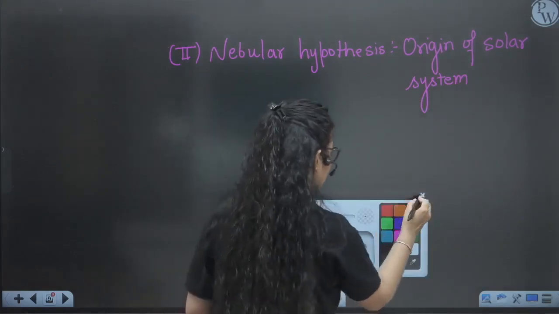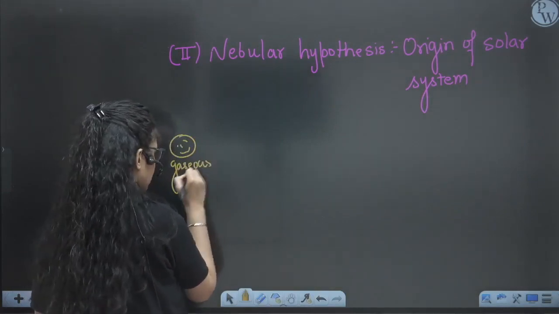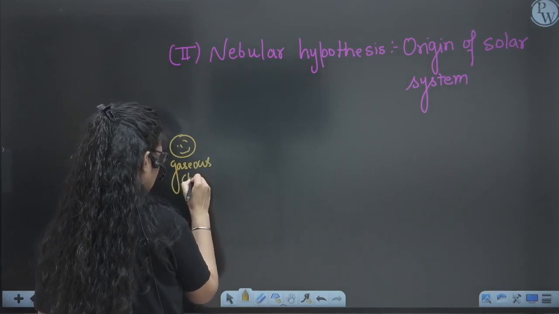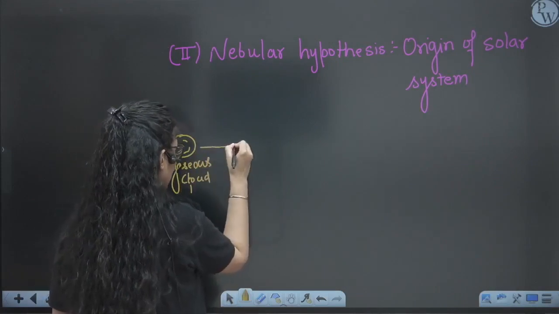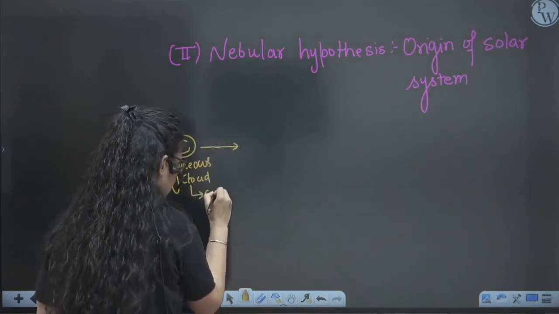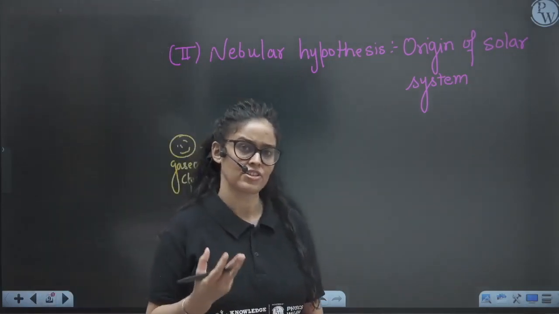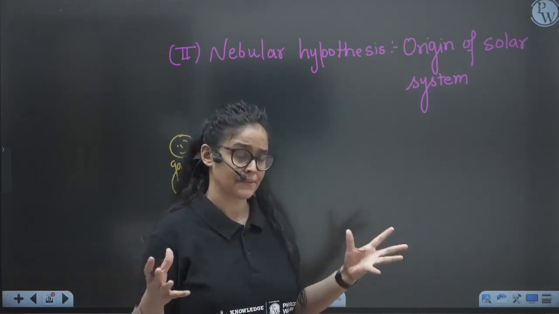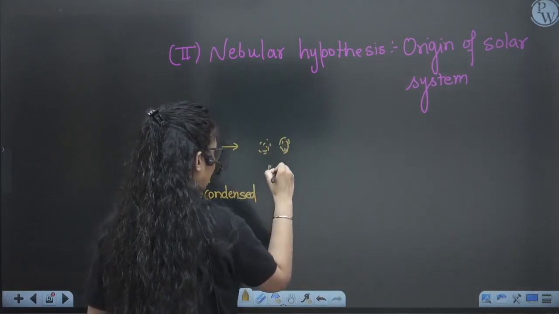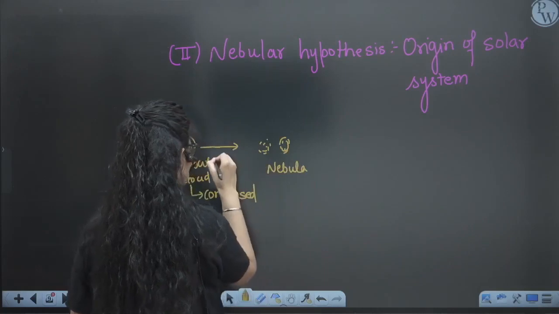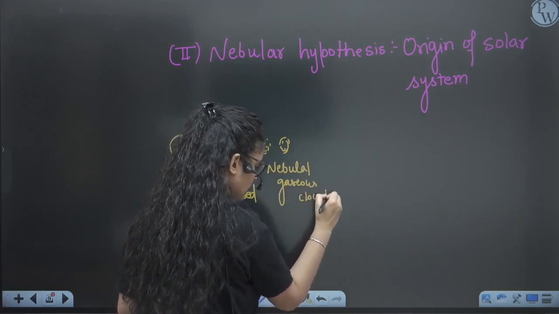So let's see it. These are the gaseous clouds present in our galaxies. And these gaseous clouds got condensed, right? So obviously they got condensed. And because of that, again some reaction happened and they exploded, right? They got scattered. So these gaseous clouds, when condensed, are known as a nebula. The gaseous cloud is also known as a nebula.